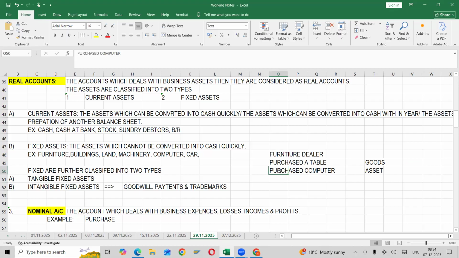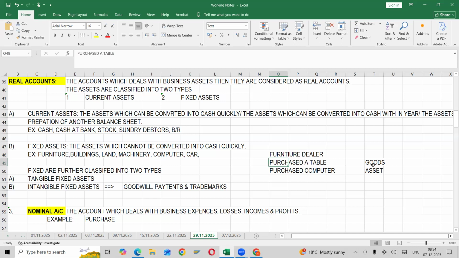What is an expense? Something that gives return or benefit. Why are you purchasing a table? For resale, so immediately you are making an income from this. You are getting an immediate return, right?